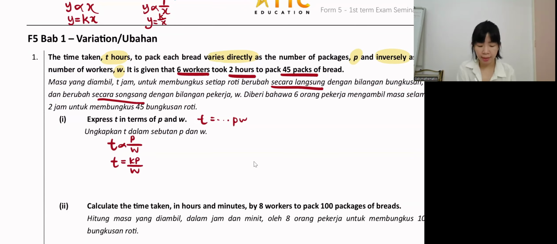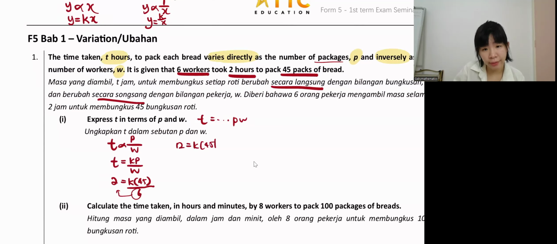So guys, if you got K ready, you can send me also. T is hour, so here 2. K we don't know. P is the number of packages, which is 45, and then over W. W is the number of workers, 6. Okay, so bring the 6 over: 12 equal K times 45.